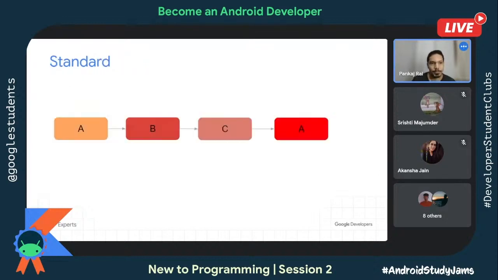Let's check this out. So for example, the first mode is the standard launch mode, and what you're seeing here is A, B, C. Think of each as a screen.